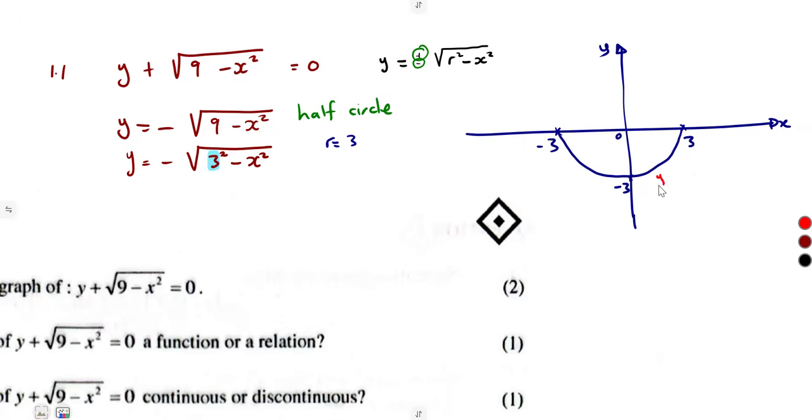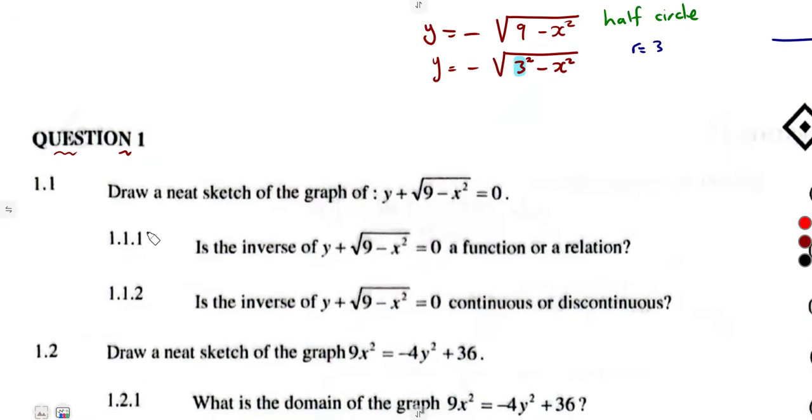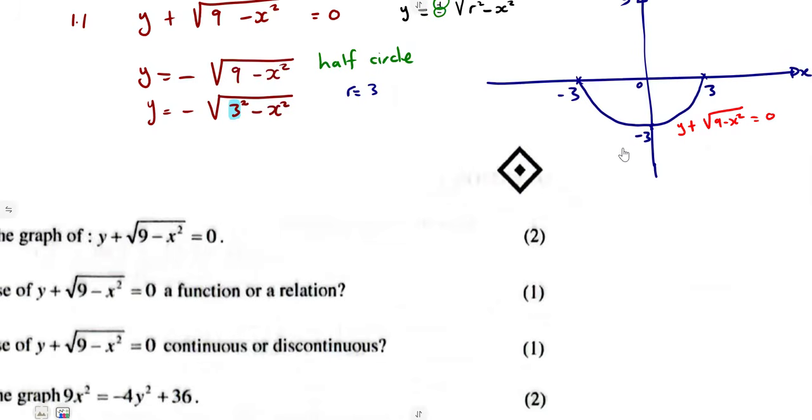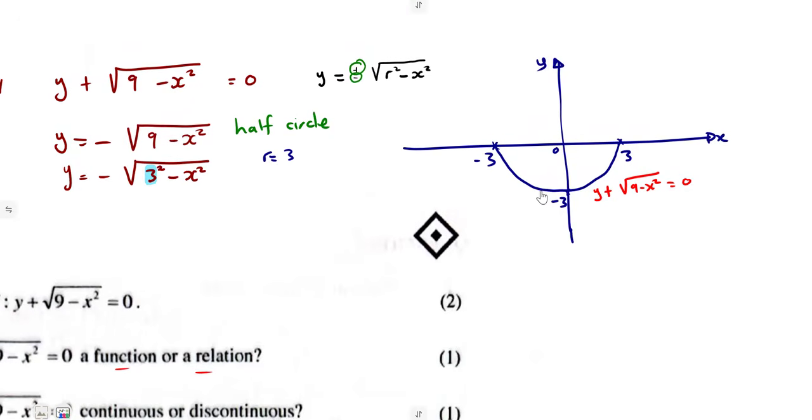We are given a half circle there, a semicircle: y plus the square root of 9 minus x squared is equal to 0. So that is what you needed on this part. And the question here is about the inverse of this graph, the one that you had, not the one that you are given here, but its inverse. Is it a function or a relation? So the question is, what is the inverse of this half circle?